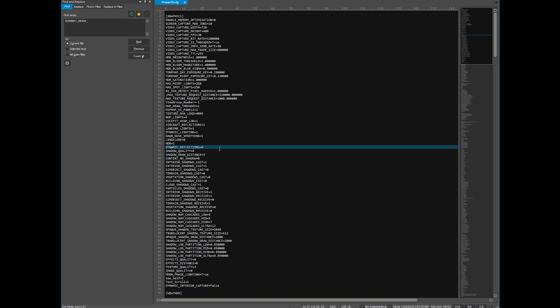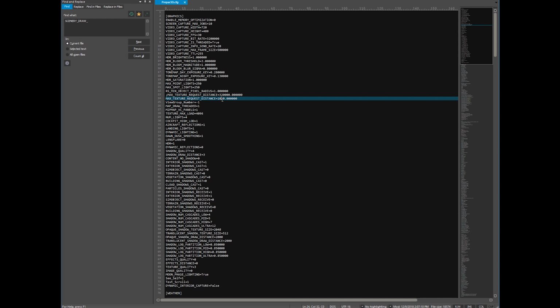And what we want to do, one simple change actually, is go to the line, I already have a line for it, but this is the line that we want to get to. It's called the max texture request distance. This is located in your graphics section here. The value here is at 1000. That's the default value that Lockheed Martin have entered.